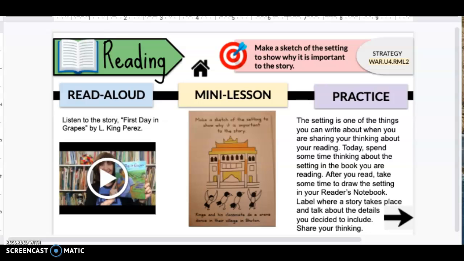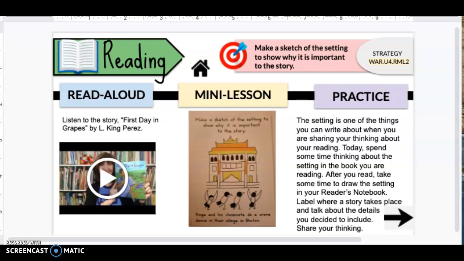We are talking about the setting of the story. Now, you have learned about the setting in the story in first and second grade. That's where the story takes place. However, when you were in first and second grade, you could say, well, it was inside or outside. But when you get to third grade, we want you to be more specific.